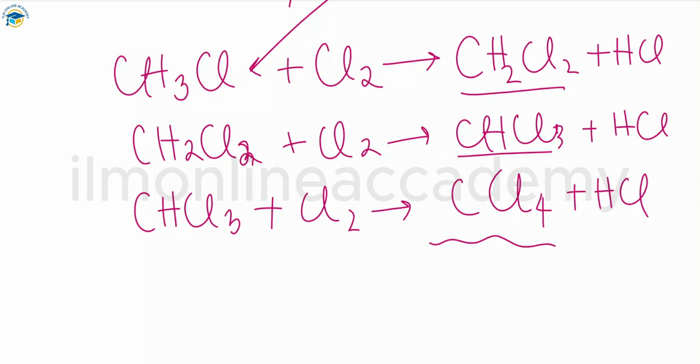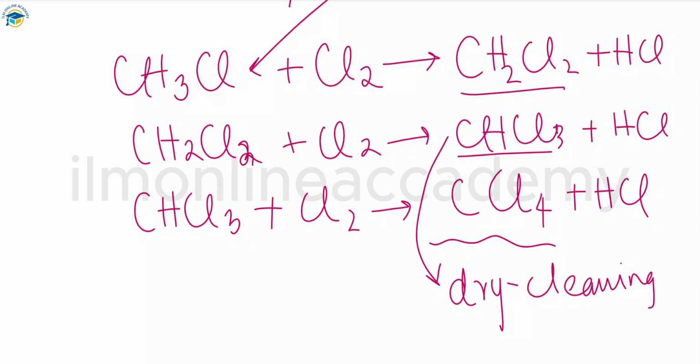The trichloromethane that is present here is mostly used as a dry cleaning agent in industries. Other alkanes also react in a similar way with chlorine, as we have just done with this one. So these are the substitution reactions that happen in the alkanes.